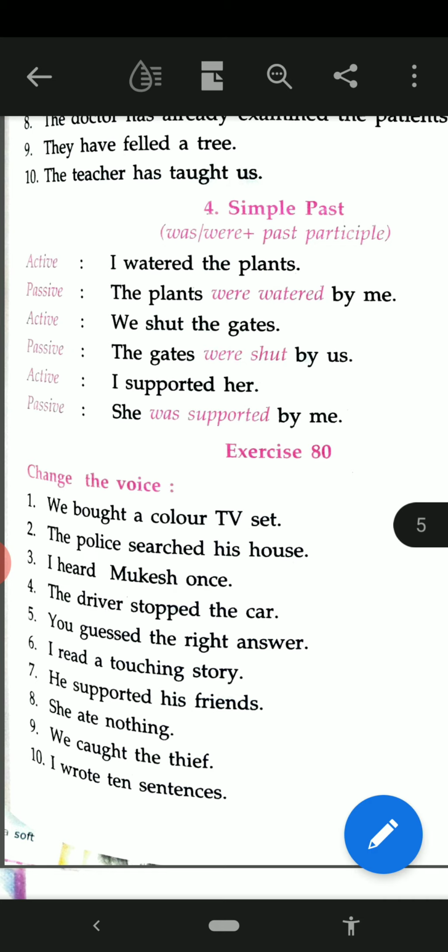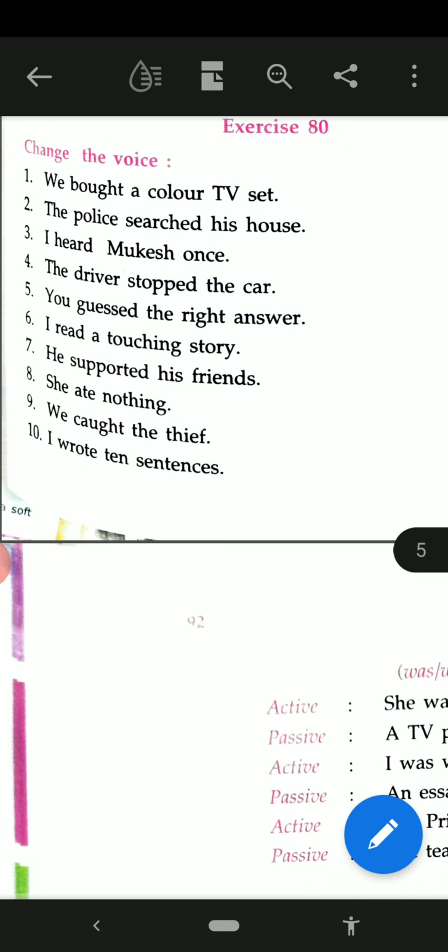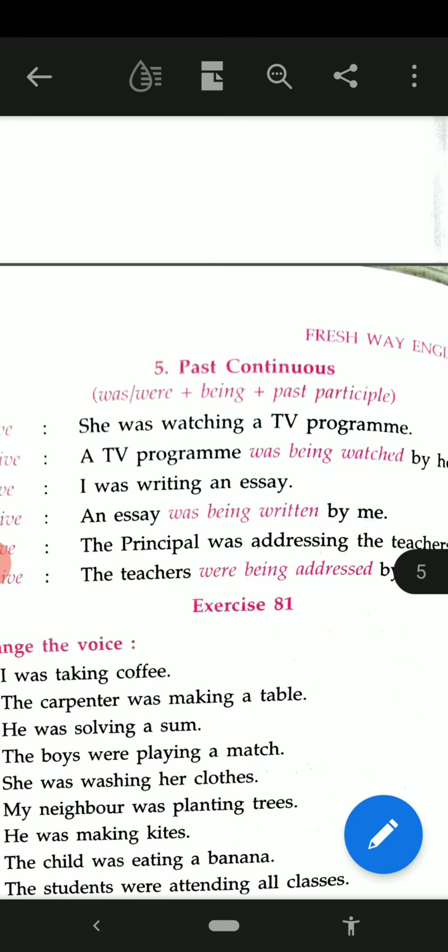Okay, now see the next one. It's past continuous. In past continuous, when we change the active into passive, then it is was, were plus being plus past participle, as we have done in present continuous, is, am, are plus being plus past participle. Similarly here also: was, were plus being plus past participle. She was watching a TV program. A TV program was being watched by her.